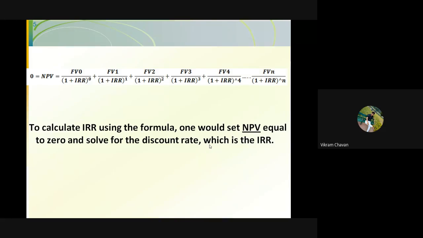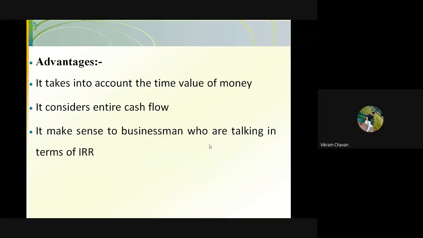Over. Shall we move ahead? Have you noted the formula? Okay. So we'll move to the next, advantages.